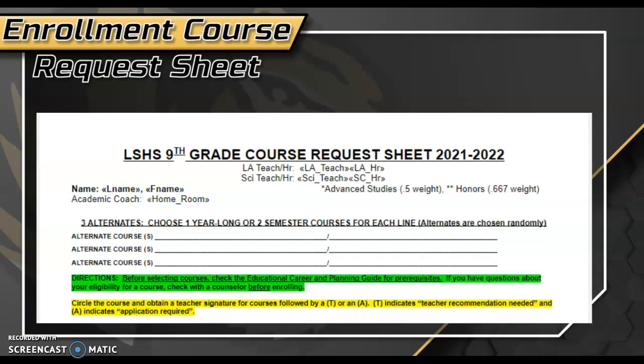What I'm going to do now is walk you through how to read your course request sheet. You should have received your course request sheet in your email. And so if you do not have that in front of you, I would like to give you a chance to open that email. You will be looking for an email that came from Jennifer Montgomery, and it will start at the top looking like what you see on my screen. Again, I'm going to give you a moment to open that email and make sure you have your course request sheet in front of you.